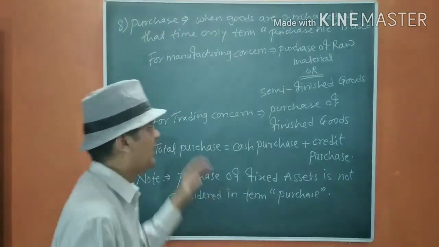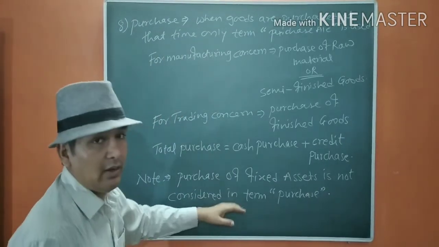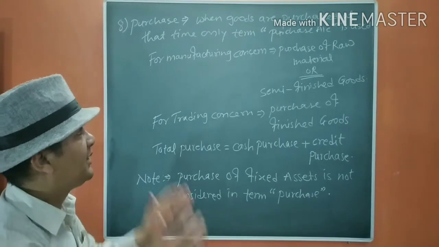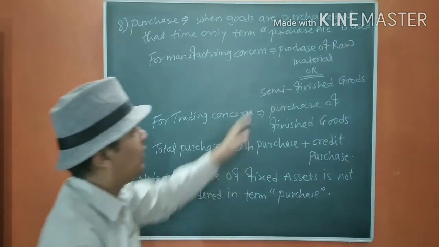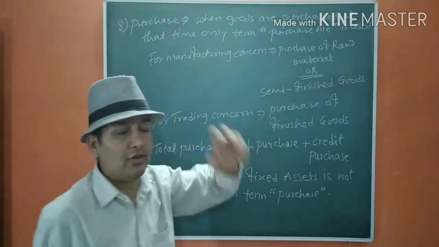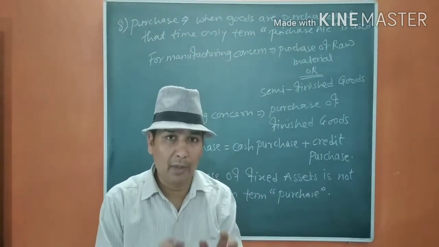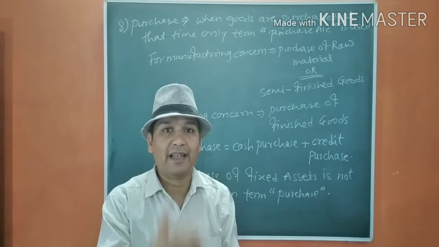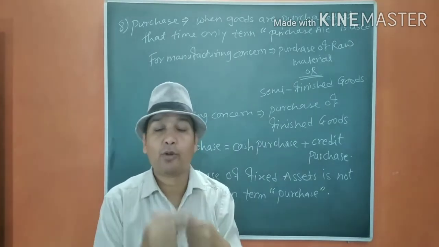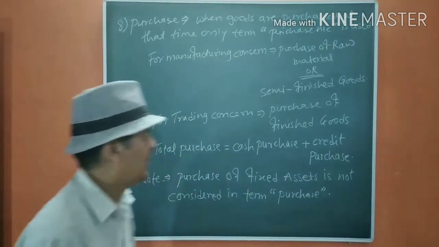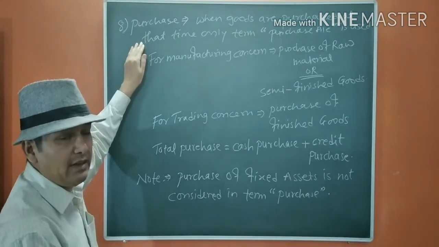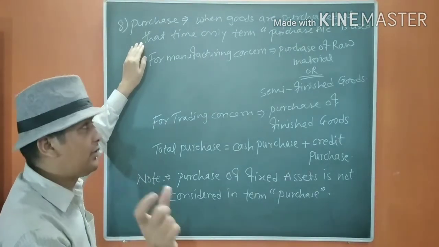Please remember there is a lot of difference between the two. The term purchase is just used for purchase of goods. Goods means items which we buy for selling purpose only, that is for recurring sale. That means purchase is for goods only.